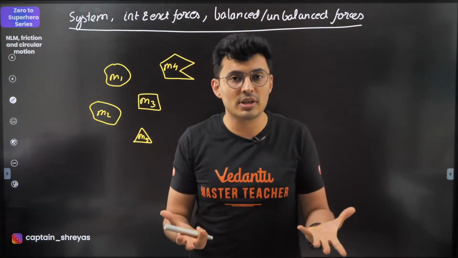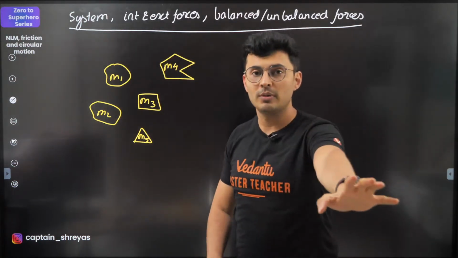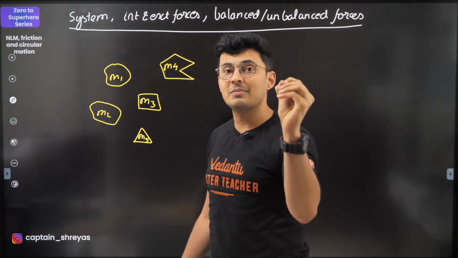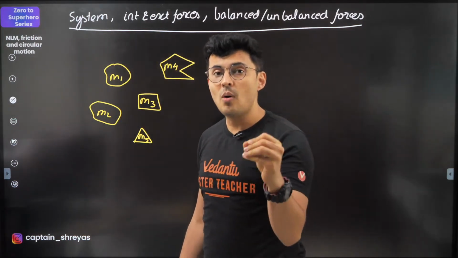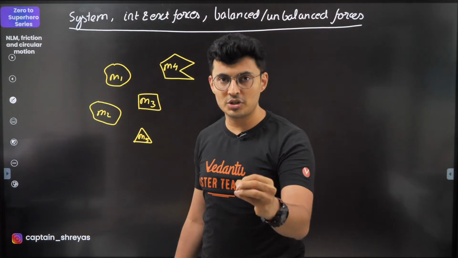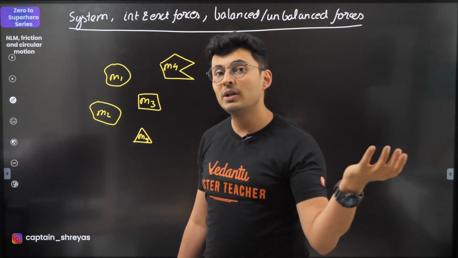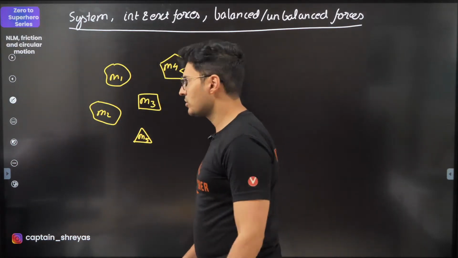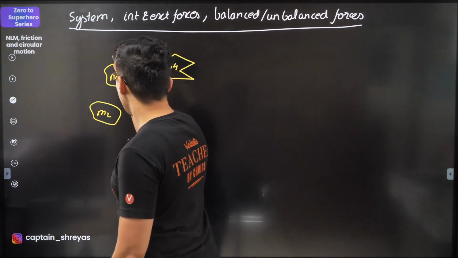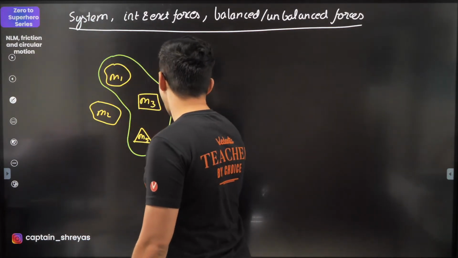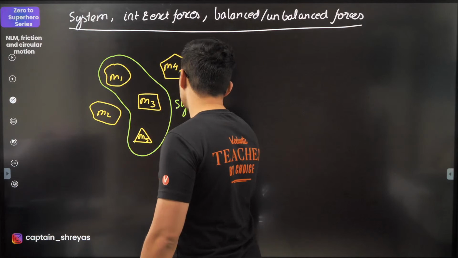You can decide what is your system. It's up to you. You can make that choice, and your choice of system will decide how quickly you will be able to solve the question. Sometimes the choice of system is so important that without it, you will not be able to find the answer. I'll give you examples also, don't worry. So let's say I choose these things as my system.